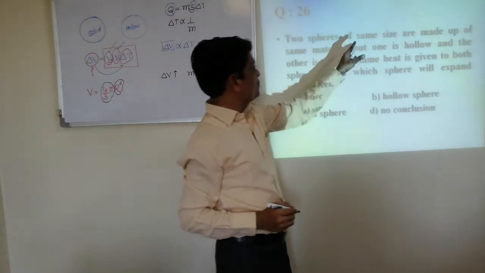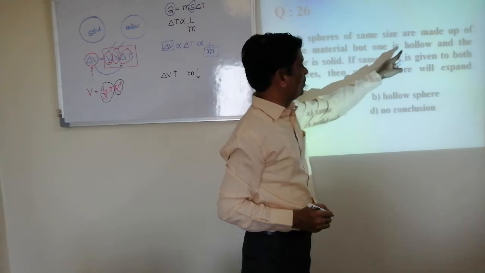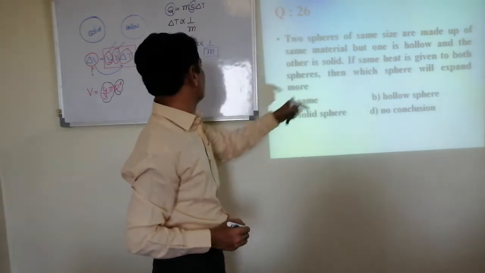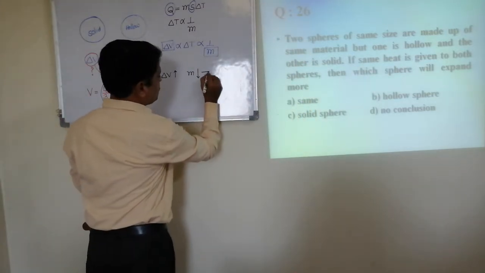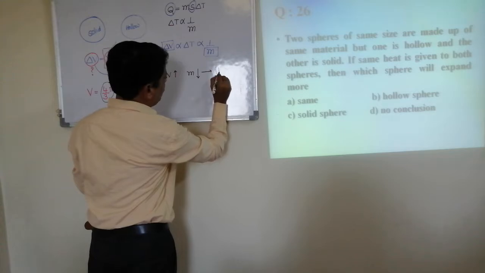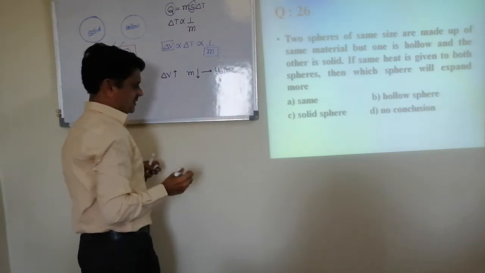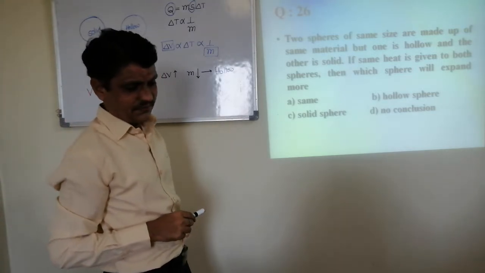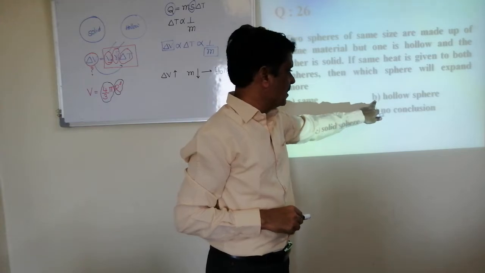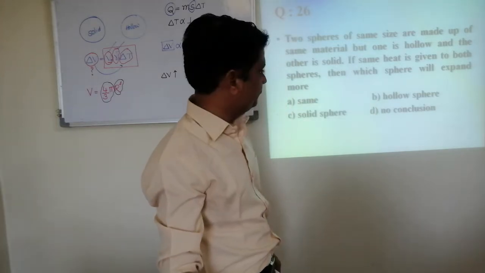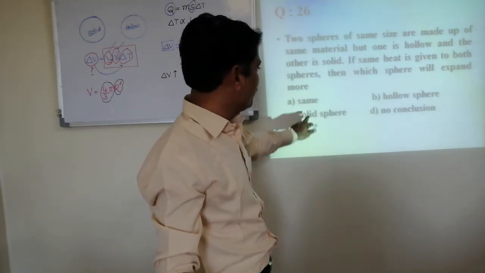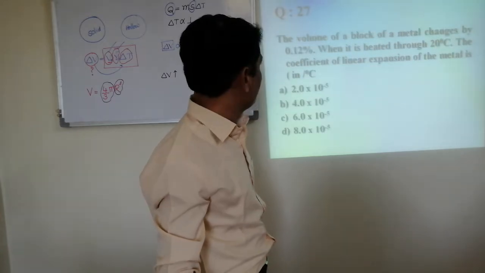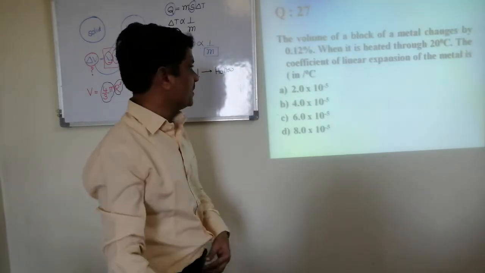Out of solid and hollow, the hollow will have less mass. Hence, the hollow sphere will expand more. Therefore, the answer is the second, B. Hollow will expand more. Next question.